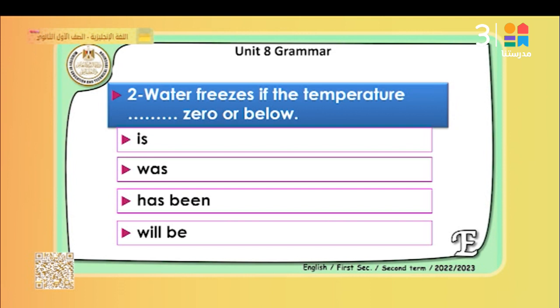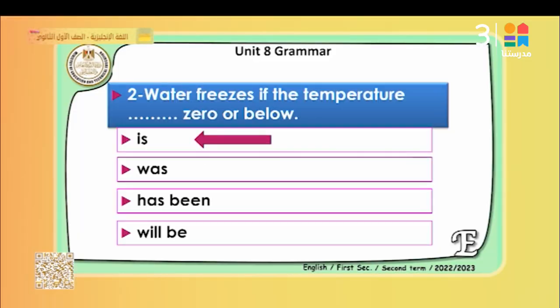Question number 2, water freeze if the temperature 0 or below. Of course, here again, it's a fact. So we say water freezes, present simple, if the temperature is. Here we use again the present simple because it's a fact.